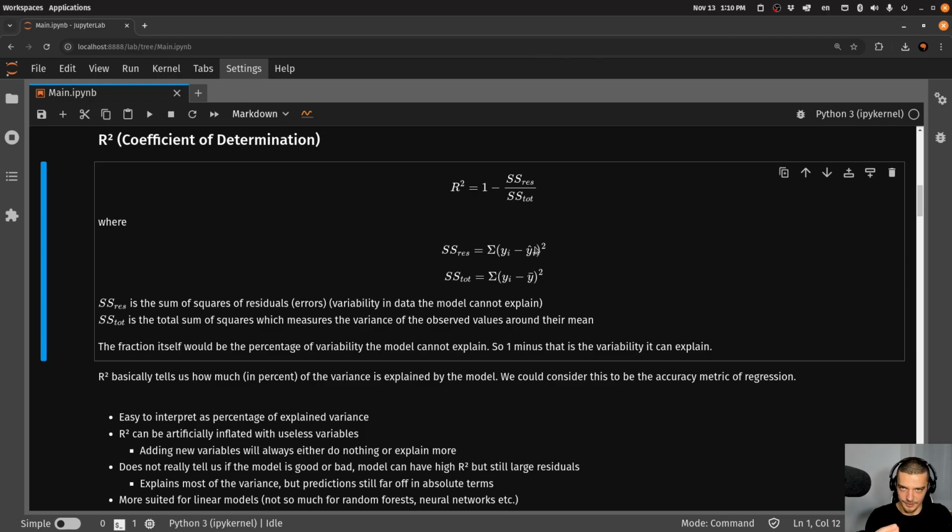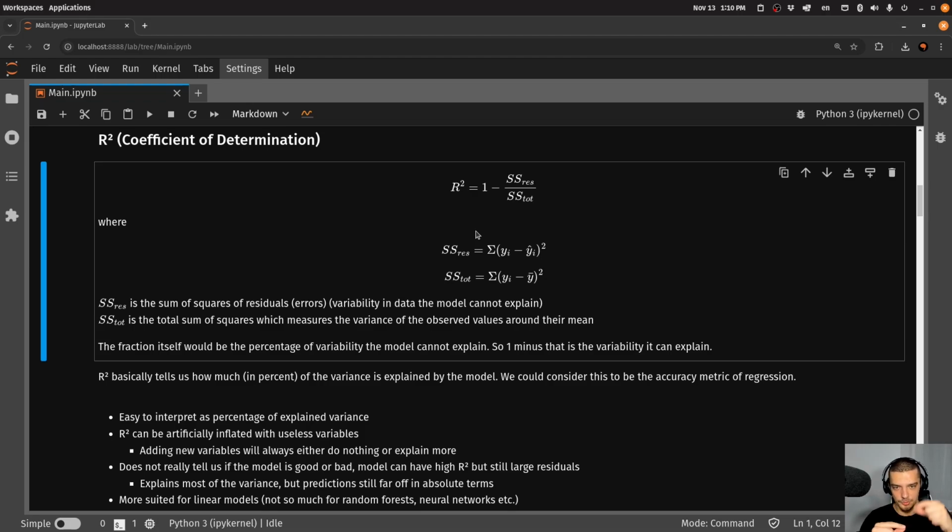There's going to be a difference. That difference squared is going to be the squared residual, and then we can sum up all the squares, and we end up with the upper part, the numerator of this fraction. Now in the bottom part, we have the total sum of squares, which is basically just the variance of the observed values around their mean.